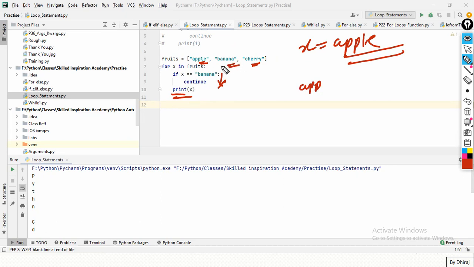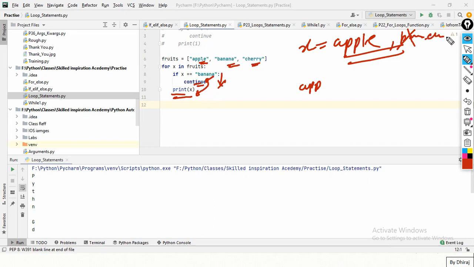Again, this list has not ended. X equal to banana now, right? So here X equal to banana. Okay, this condition is true, and my interpreter will go inside, continue. Continue means just skip this iteration. Just take another iteration. Do not go out. Do not run the line below the continue statement. It will stop the iteration and take another iteration.